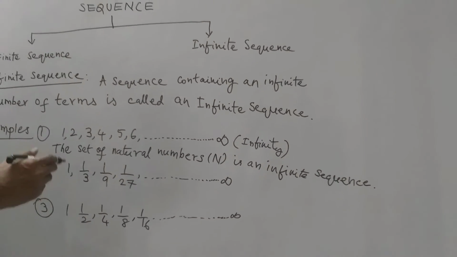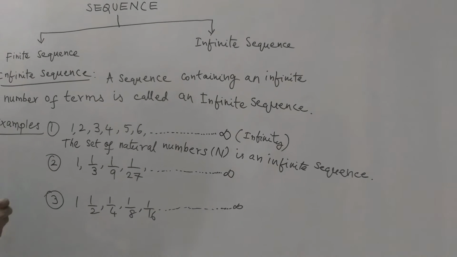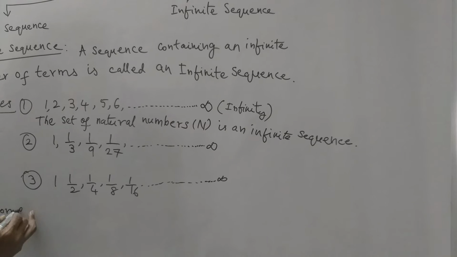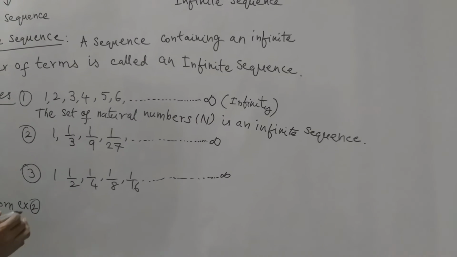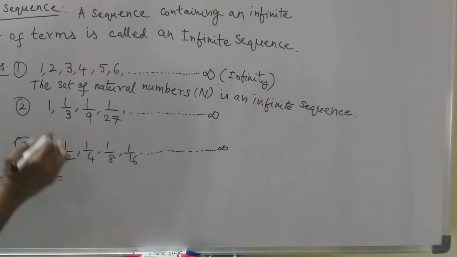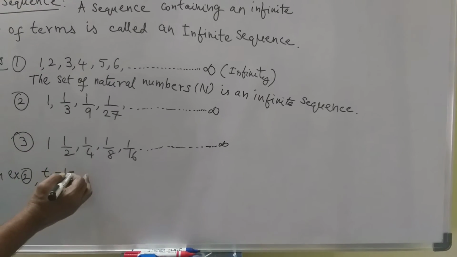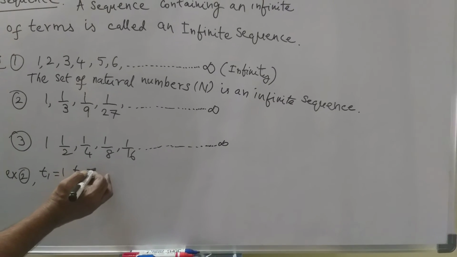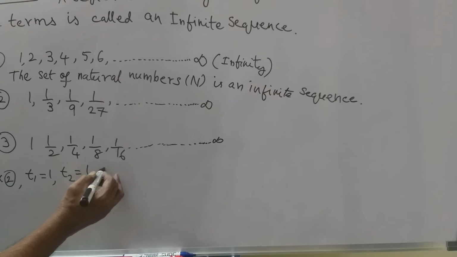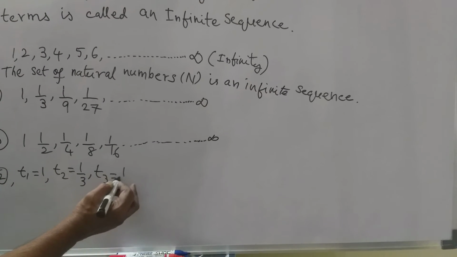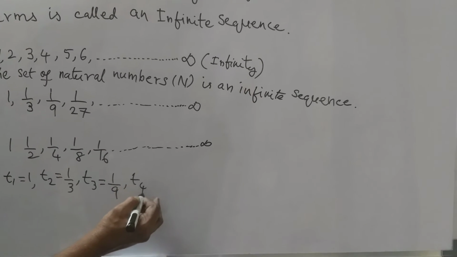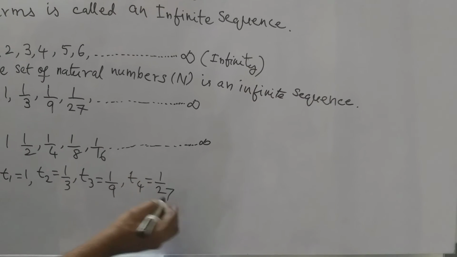So one certain rule is appearing in the second example. From example 2, the first term T1 is equal to 1, second term T2 is equal to 1 by 3, third term is equal to 1 by 9, fourth term is equal to 1 by 27.